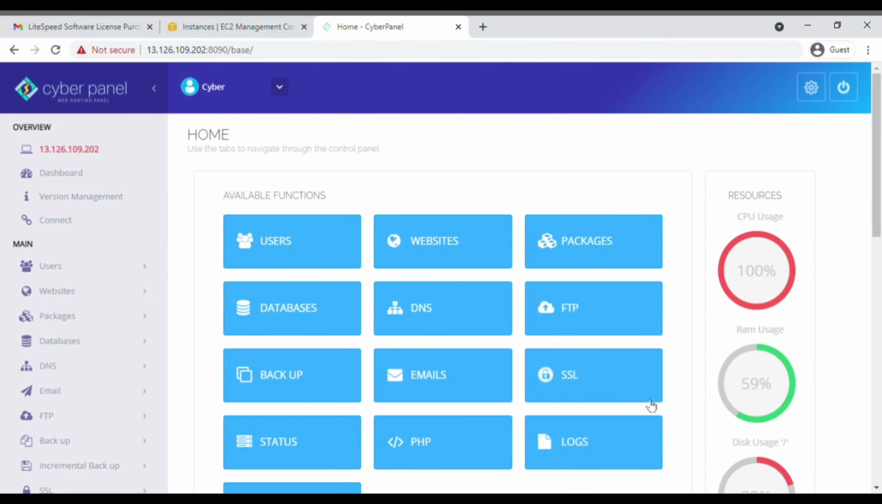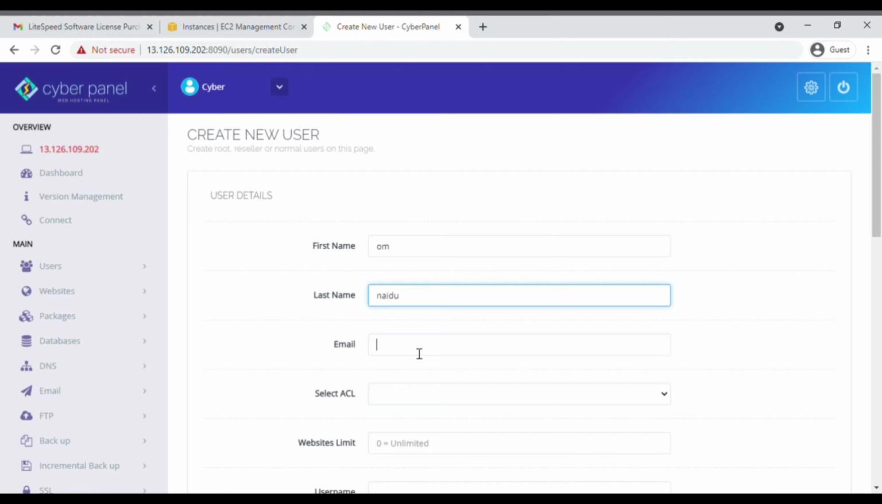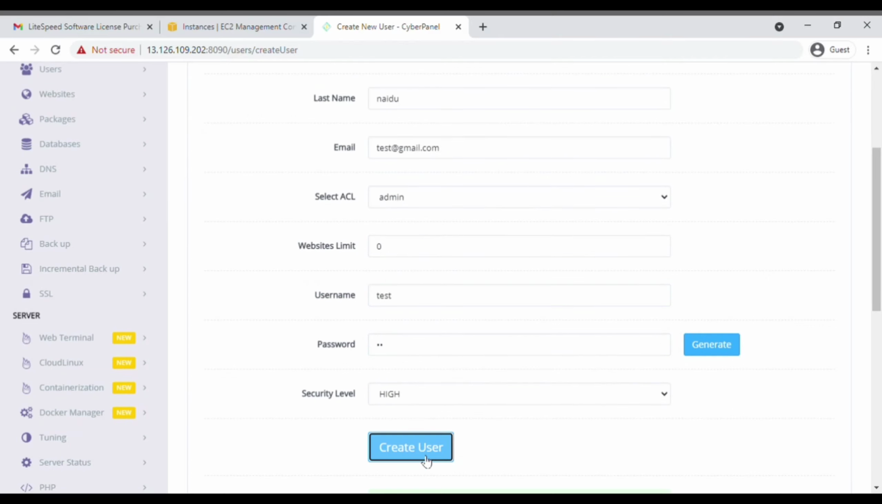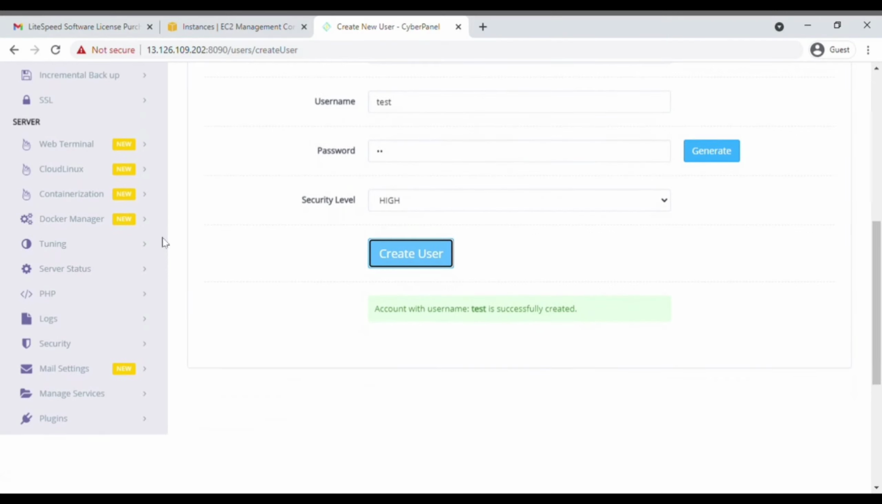The next thing that we are going to do is create a new username and password. For that, after logging into your dashboard, click on the user, click on create a new user. Then enter the first name and the last name and your email address. And after that, in ACL, just select admin. And after that, in website limit, add 0. Enter a username and a strong password. Click on create a new user. Now you have successfully created a new user.